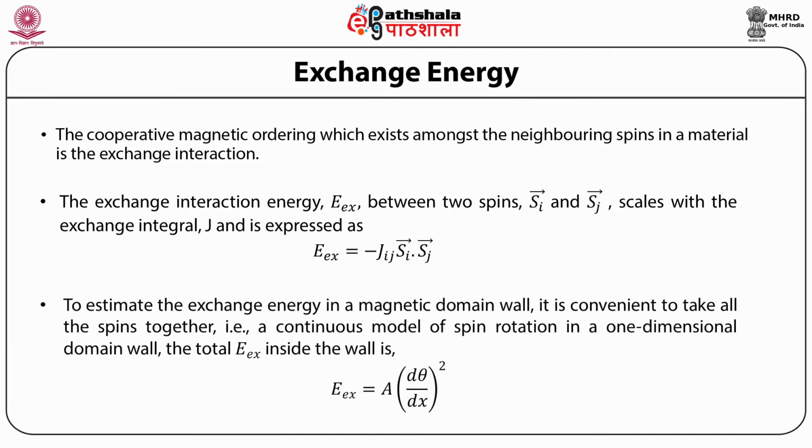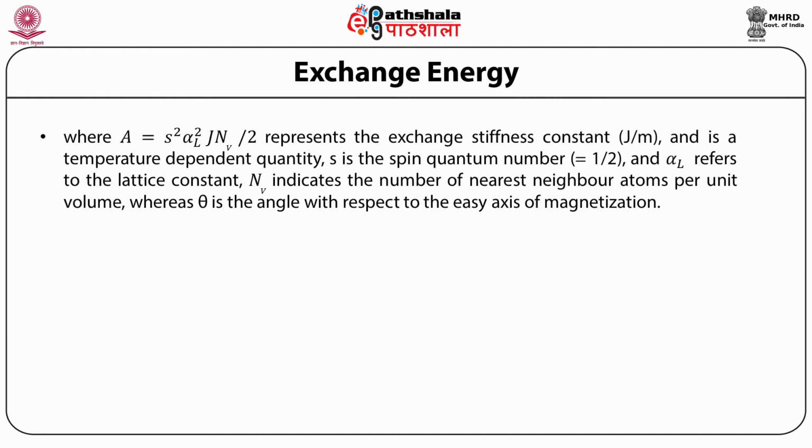The exchange interaction stems out of the Coulomb interaction between the electron charges and the Pauli principle. To estimate the exchange energy in a magnetic domain wall, it is convenient to take all the spins together, that is, a continuous model of spin rotation in a one-dimensional domain wall. The total exchange energy inside the wall is E = A (dθ/dx)², where A = S² α_L² J N_V / 2. This represents the exchange stiffness constant.